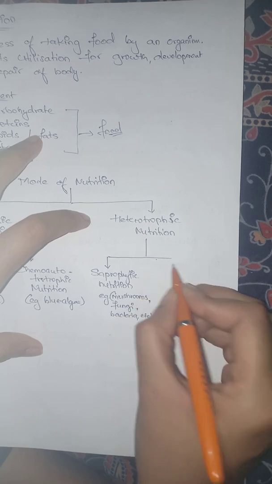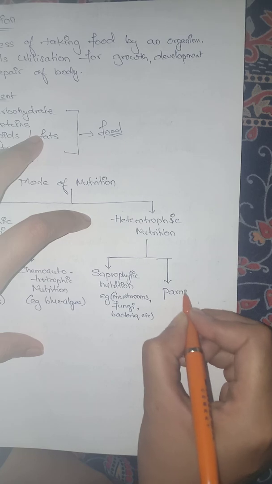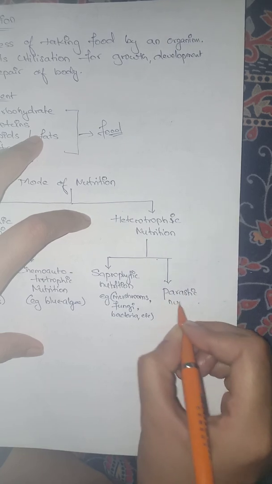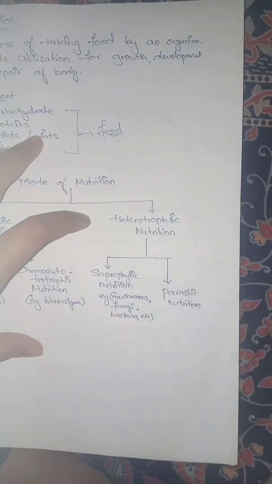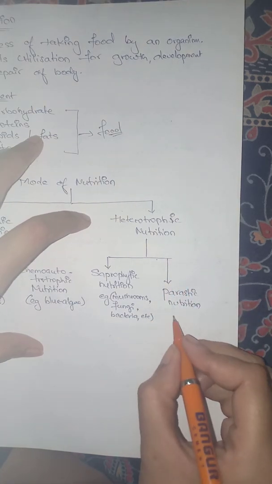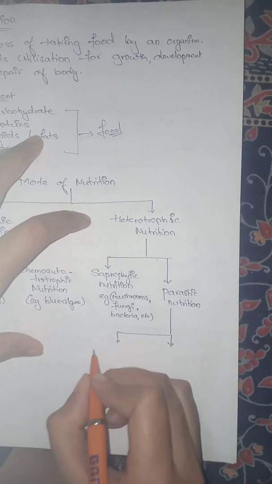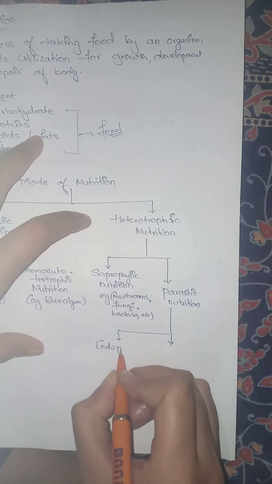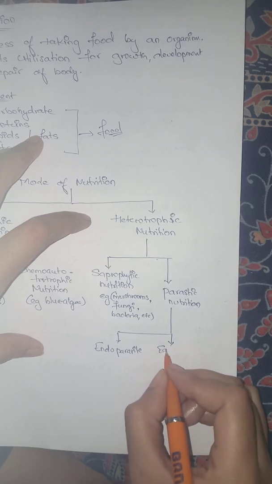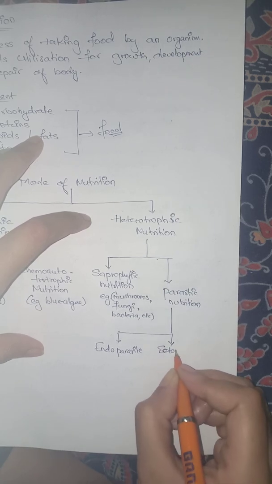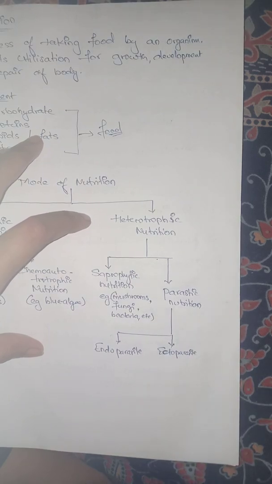Another one which we have in our syllabus is parasite or parasitic nutrition. Parasitic nutrition can be divided further into two types, that is endoparasite and ectoparasite. Now what do you mean by ectoparasite and endoparasite?